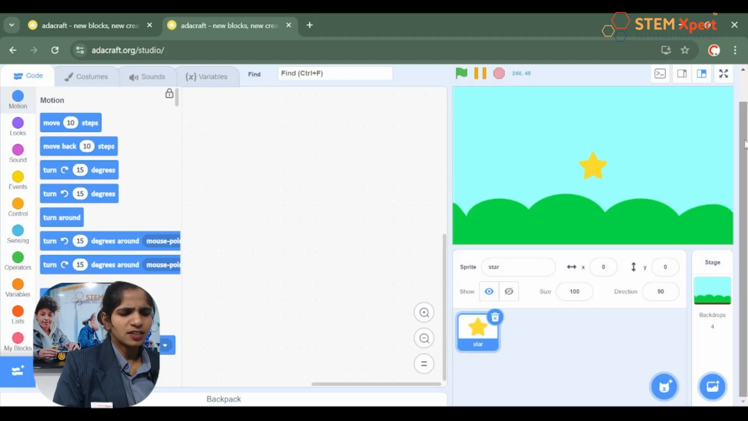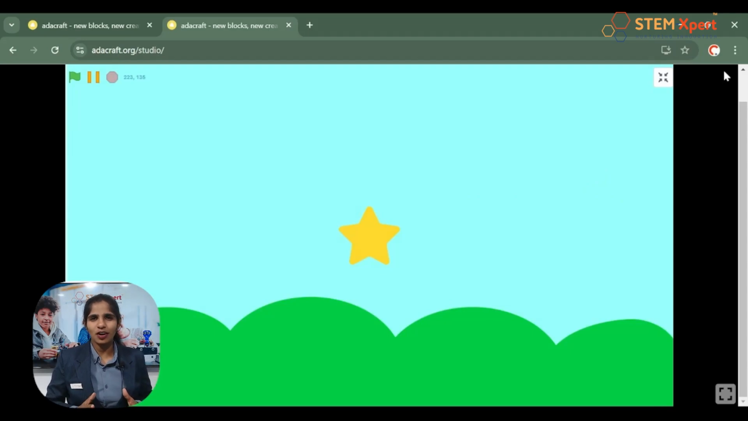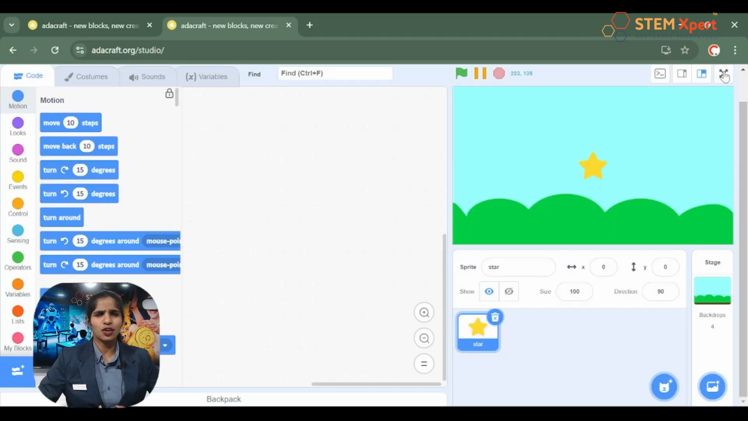I hope it's clear for you, right? Yes, good. So now can you see an arrow like this over there? Yes, just click that. That is what is called the presentation mode. So once you click on it, you can view things like this in Adacraft. Is it clear for you? Good.